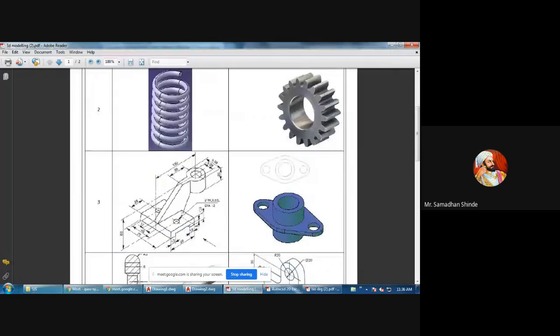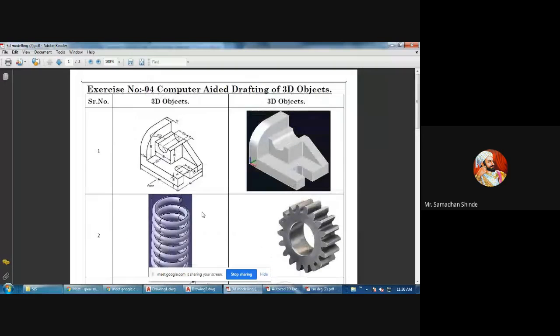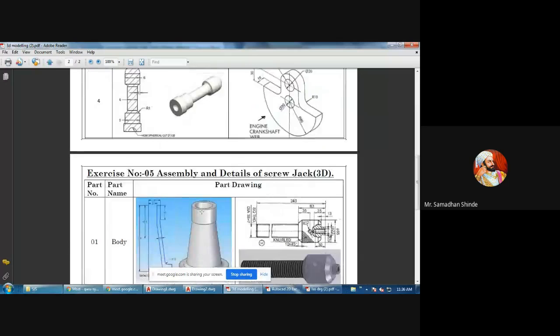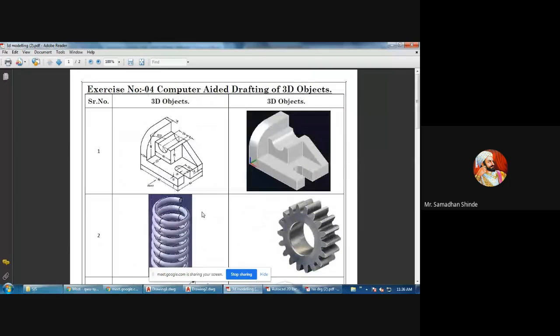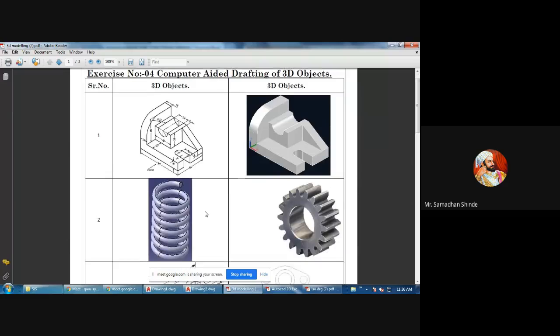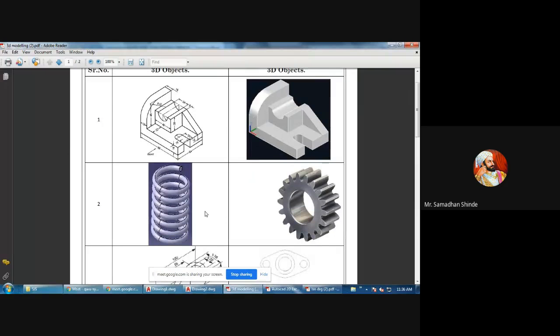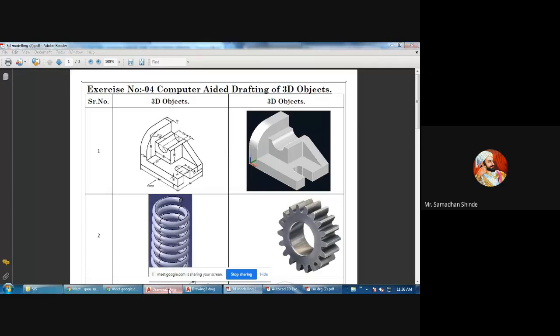Actually I planned to draw some objects from this today, but there is an exam in our CAD/CAM lab today, the final year exam. So we will stop here. Next lecture we will cover the remaining syllabus. Okay.